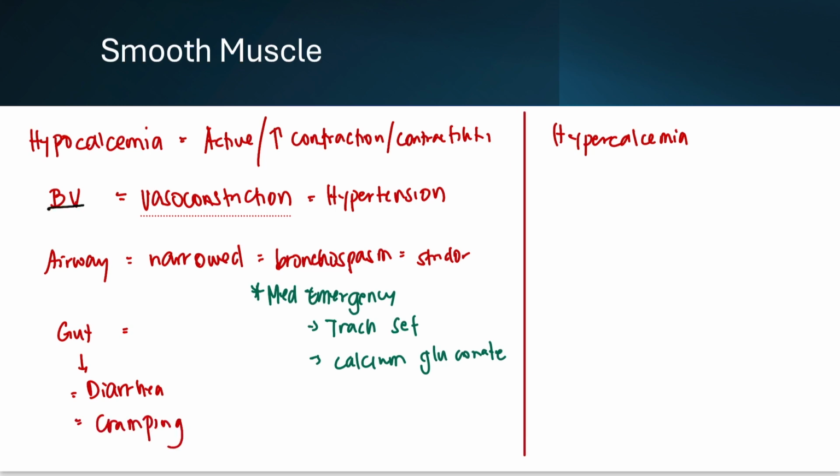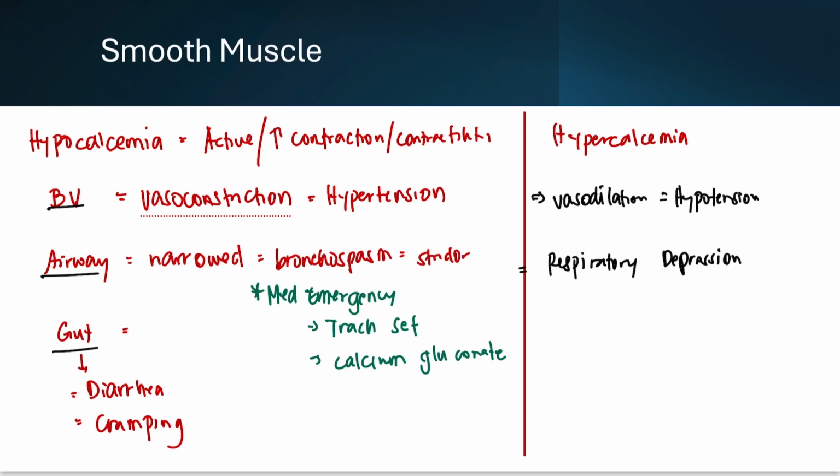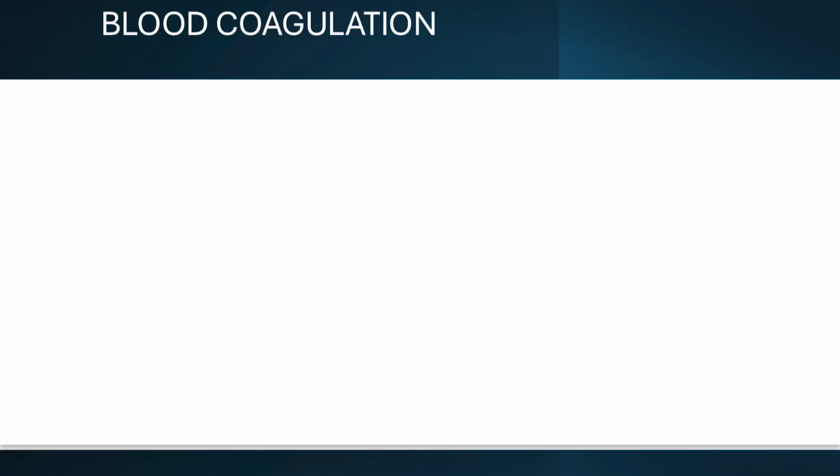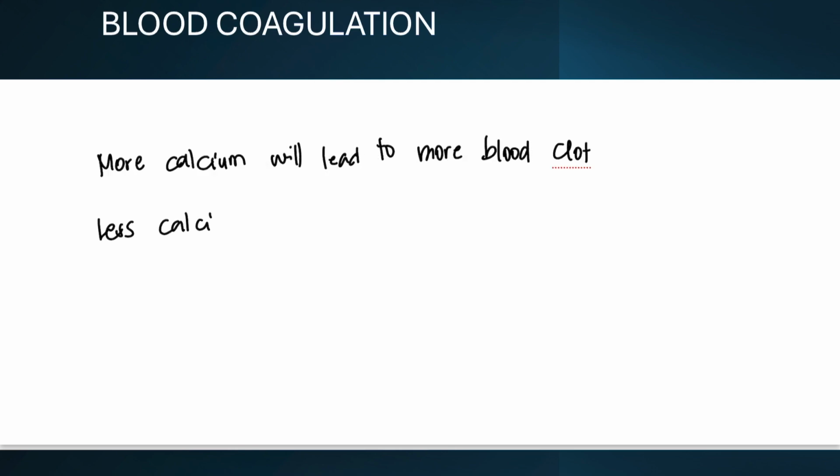But with too much calcium, everything slows down. Blood vessels dilate, dropping blood pressure, breathing may become sluggish, and constipation may occur. Calcium plays a major role here. Too much calcium increases the risk of excessive clotting, while too little makes bleeding more likely.